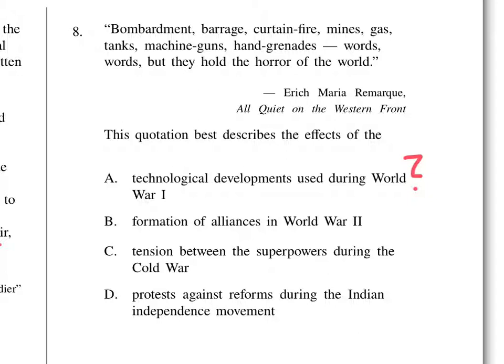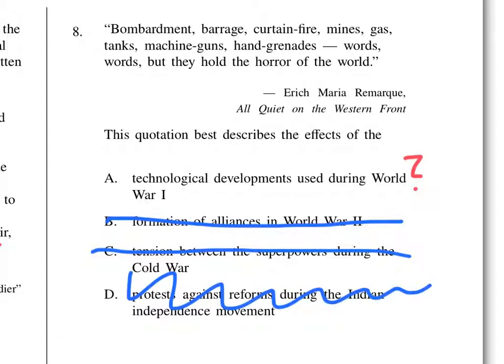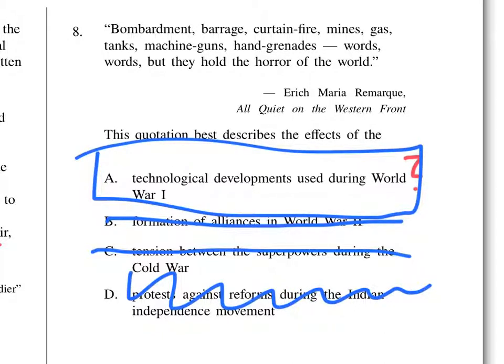Does this have to do with formations of alliances in World War II? No. Was it tension between superpowers during the Cold War? Nope. Or was it option number D, protest against reforms during the Indian independence movement? No, that's not relevant. The option is A, technological developments.